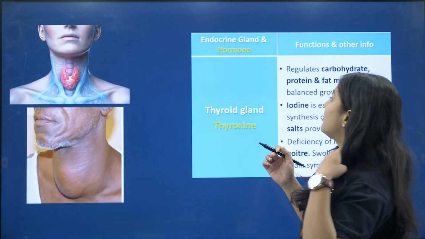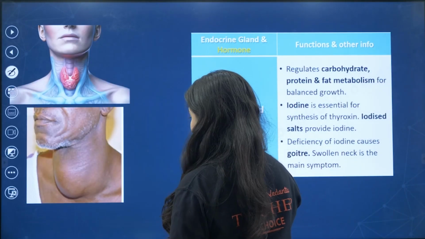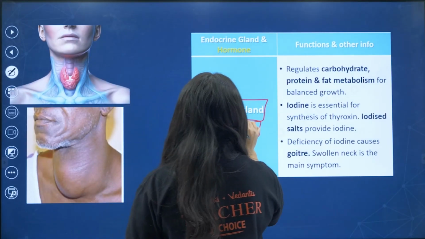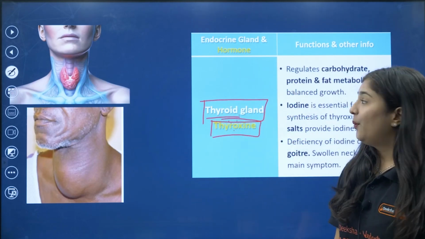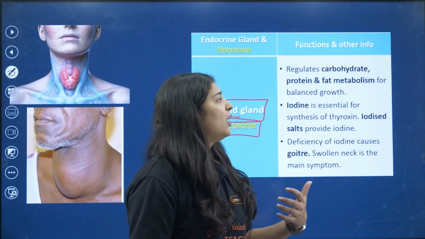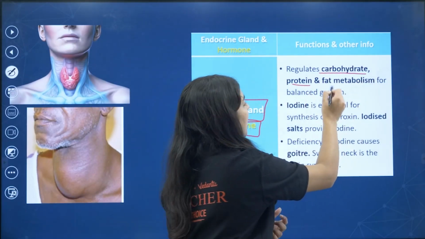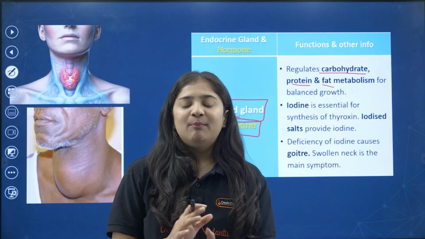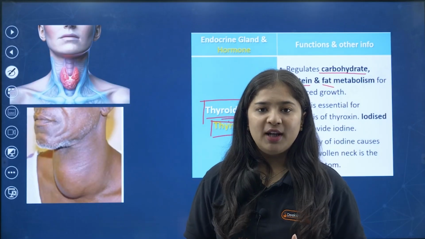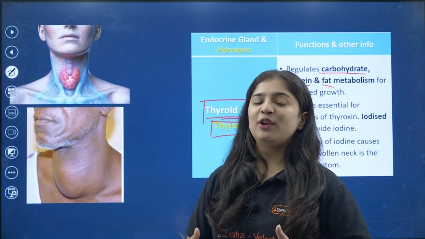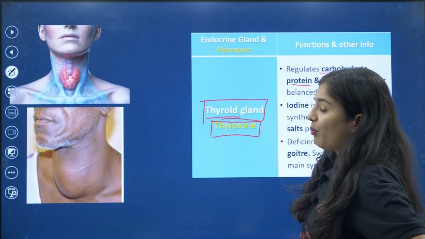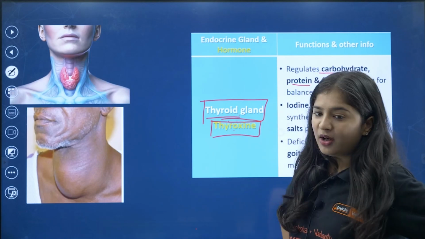Yes. So we'll be discussing the thyroid gland. What does the thyroid gland do? The thyroid gland secretes thyroxine. What exactly does thyroxine do? It controls metabolic activities of carbohydrates, proteins and fats. For example, if the activity is not going on, all the fat molecules will be stored in your body, so you will gain weight and become fat. As it is, if thyroxine is not secreted properly in your body, of course you will see the changes in your body, right?